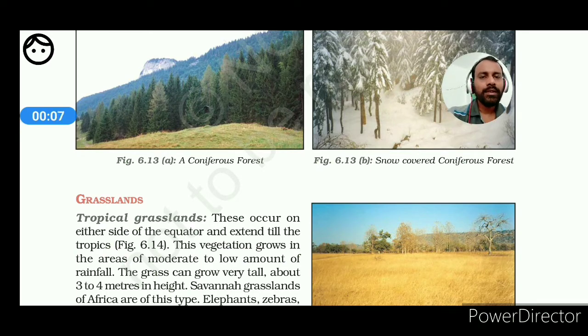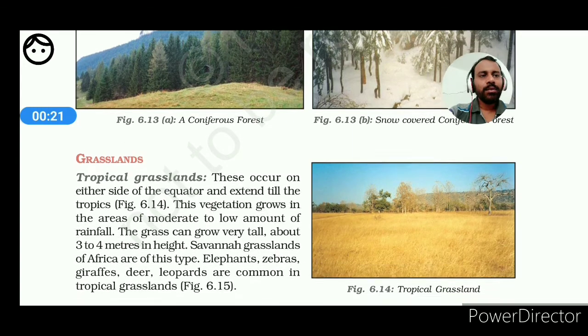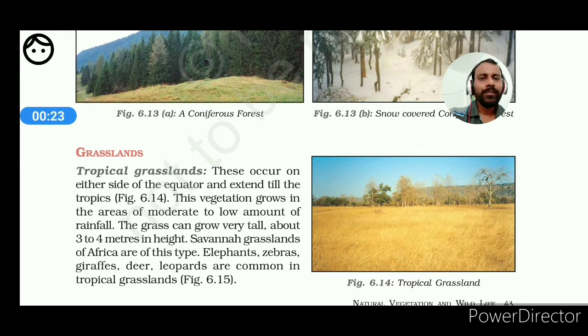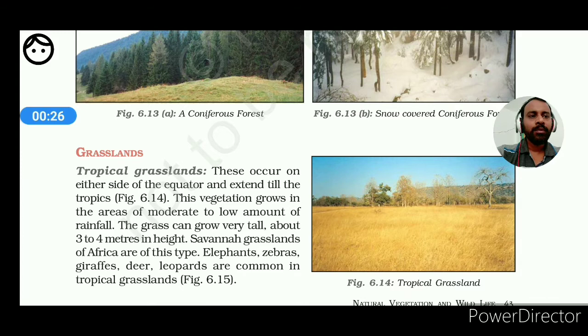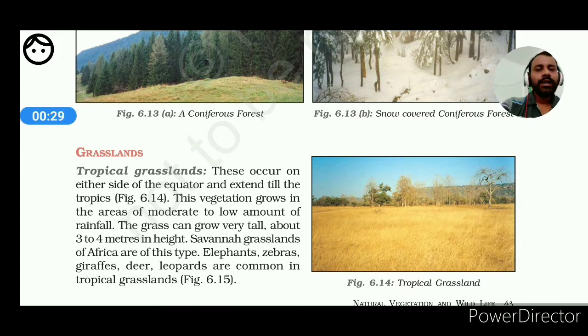In this chapter, that is the natural vegetation and wildlife, there are only two remaining portions, the grassland and the thorny bushes, and their wildlife habitation we are going to know. So today's topic of discussion is regarding the grasslands. Already I have told you what the characteristics of the grasslands are. In the first video you will get the definition or the characteristics of the grassland. Once again here I am repeating.